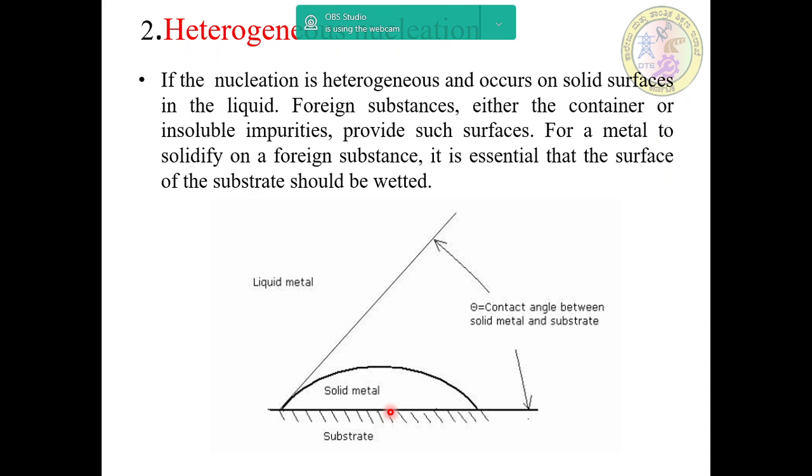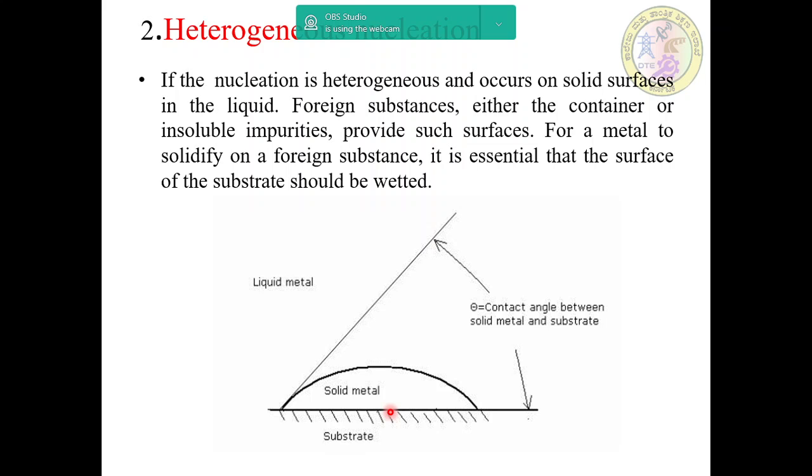Next we'll go for heterogeneous nucleation. If the nucleation is heterogeneous, it occurs on solid surfaces in the liquid, foreign substances, either the container or insoluble impurities, which provide such surfaces.